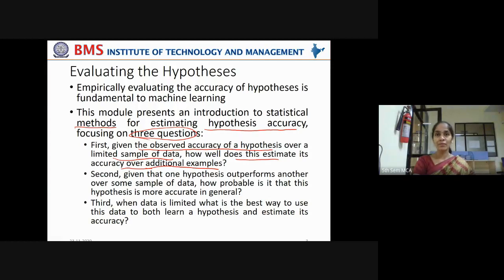Means 5 boys, 5 girls, or 10 boys, 10 girls. If I take only 2 girls' information and 20 boys' information, that is not a representative sample. When I take the sample, it should be representative of the population at large.